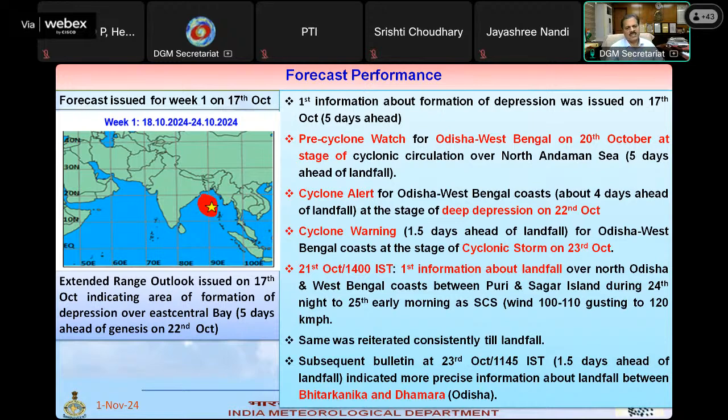And before genesis of depression, a forecast is issued that it will become a cyclone, what its track will be, what its intensity will be, and where the landfall will occur. All this information is helping the disaster managers and the general public to prepare themselves and hence to minimize the loss of lives and property. And I'm told that there is no loss of life due to Cyclone Dana in Odisha, and very negligible loss happened in West Bengal also.